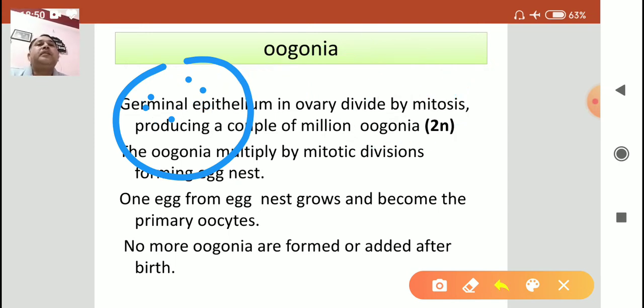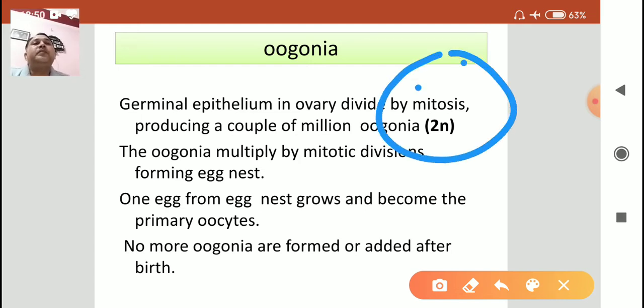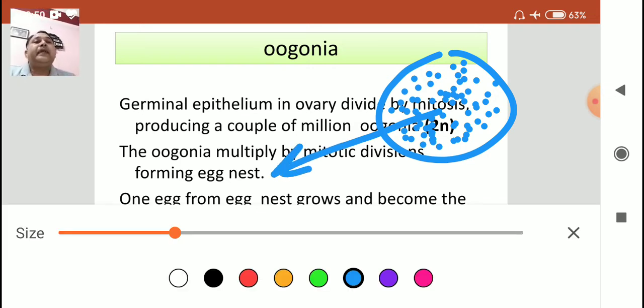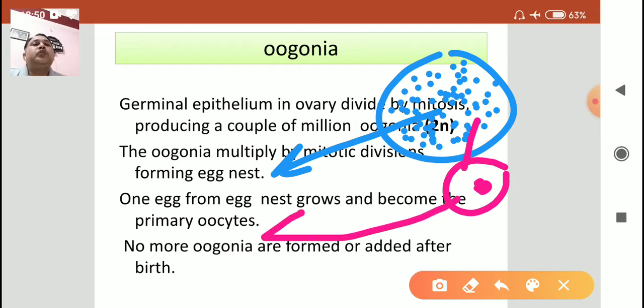The oogonia divide by mitotic division to form egg nest. Egg nest means a site where many oogonia are situated, or you can say that is the cluster of oogonia, that is the egg nest. Out of these so many egg nests, only one cell grows and matures into the primary oocyte.